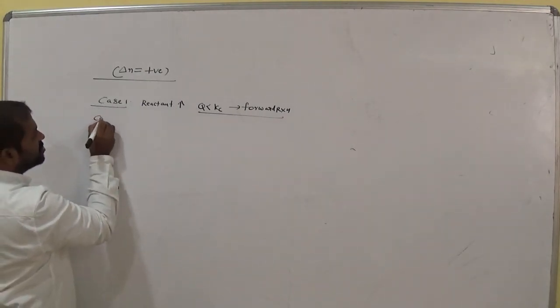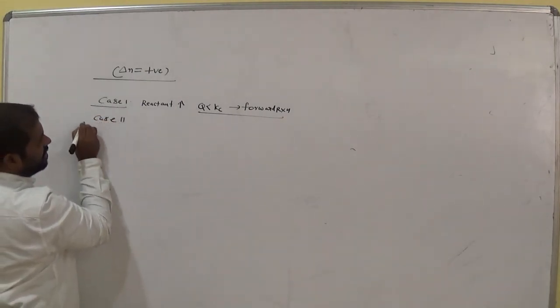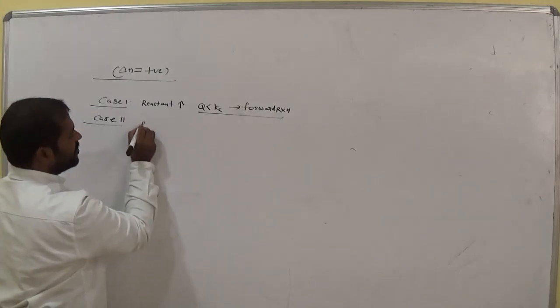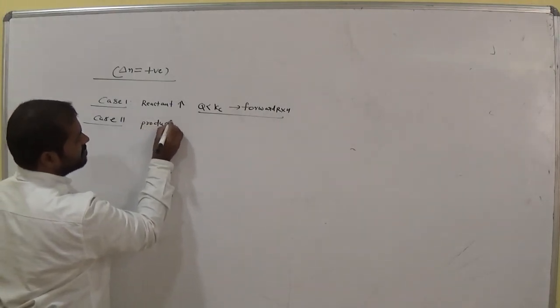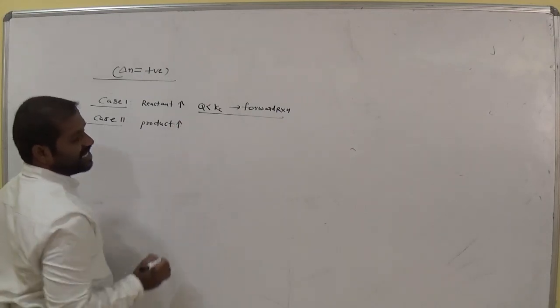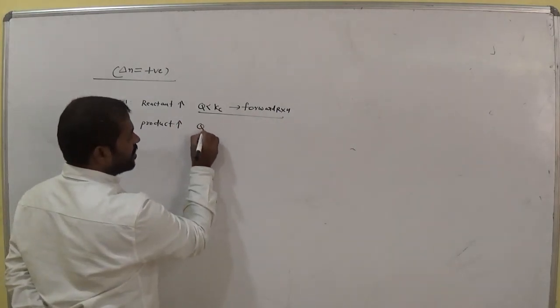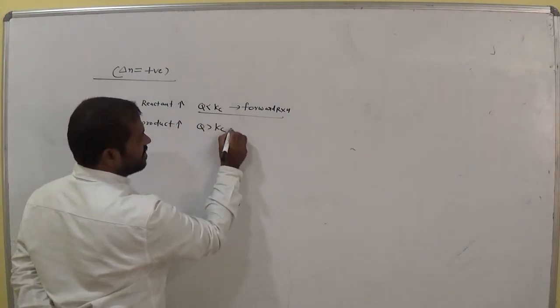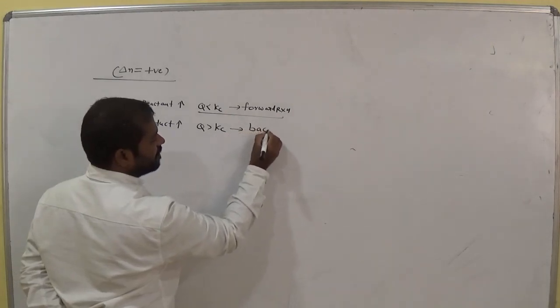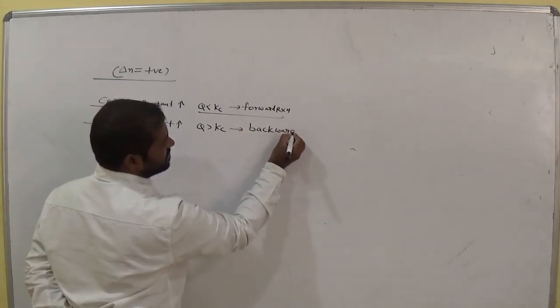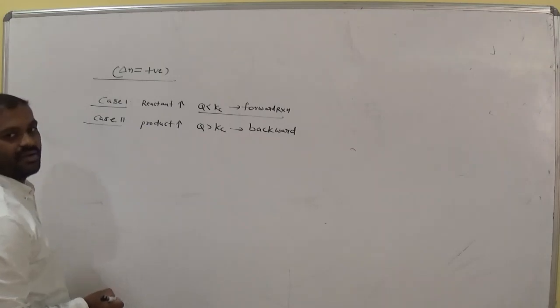What about case 2? If product concentration increases, what happened? Q greater than Kc, that means which reaction it is? Backward reaction is favorable. Okay.